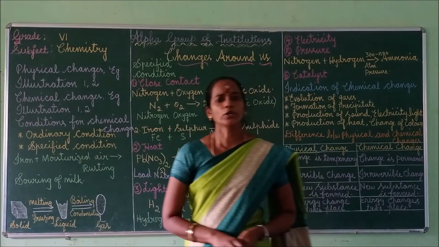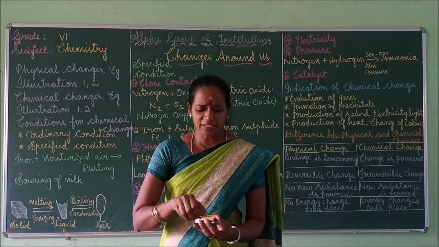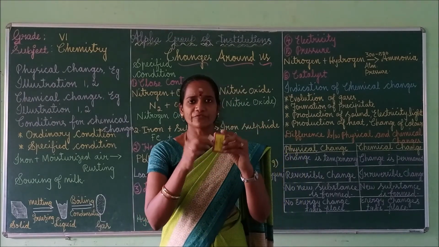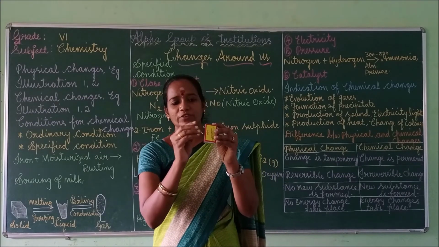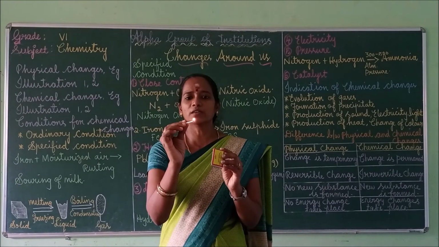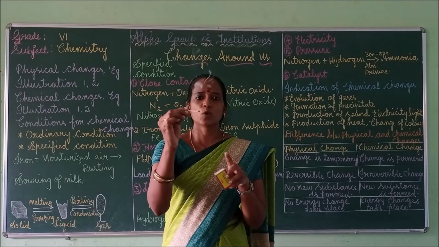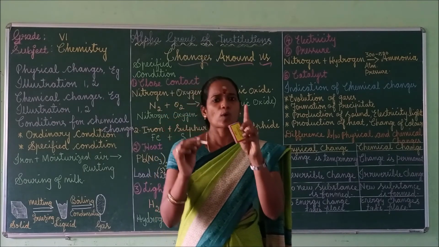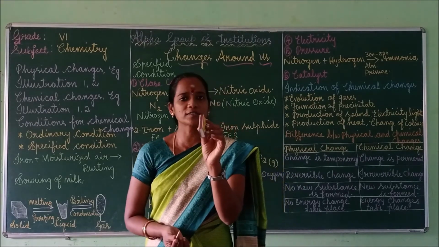Right, children? I told you about the close contact. When a matchstick is rubbed on the sides of the matchbox, what do you observe? You will observe light, heat as well as smoke evolved, isn't it? Why? Because the sides of the matchbox contain red phosphorus.